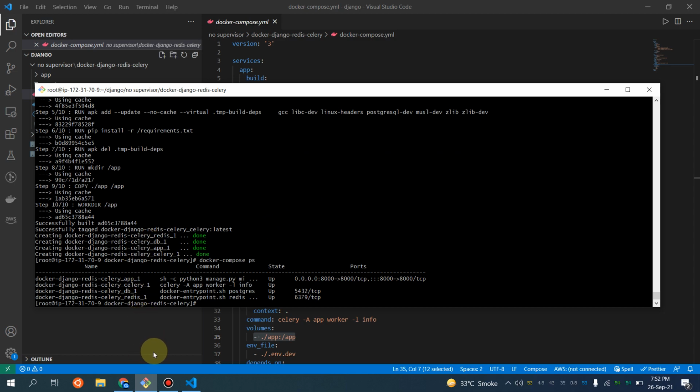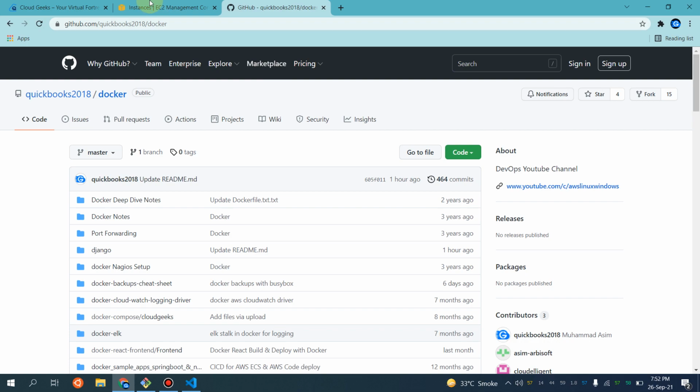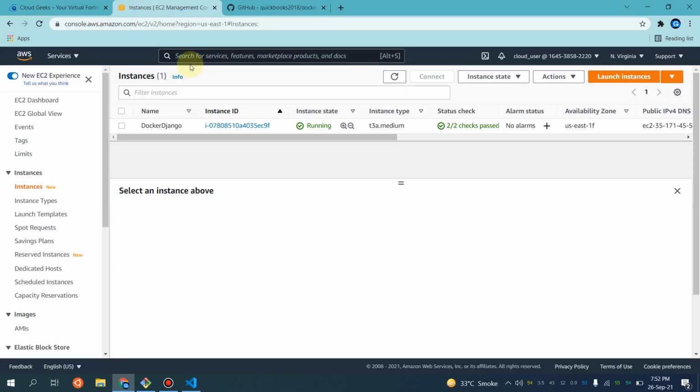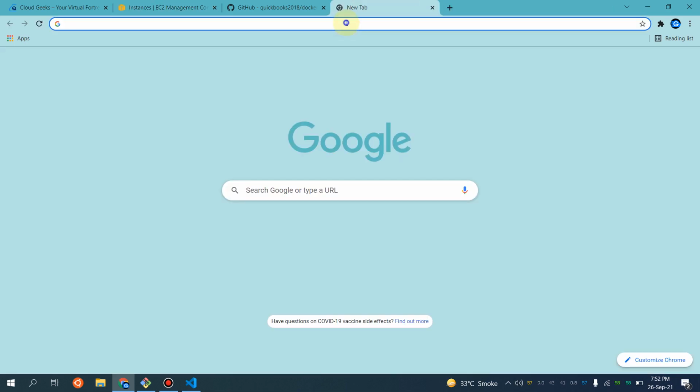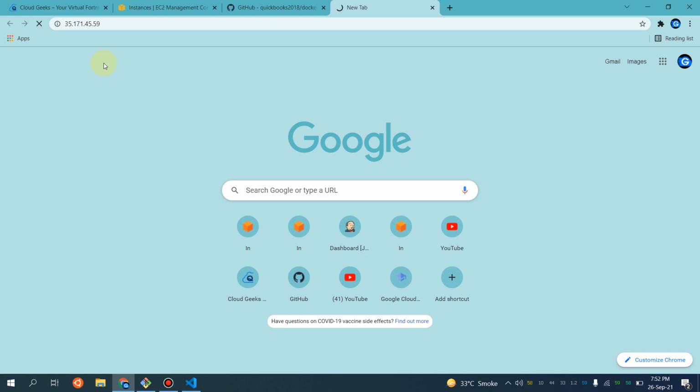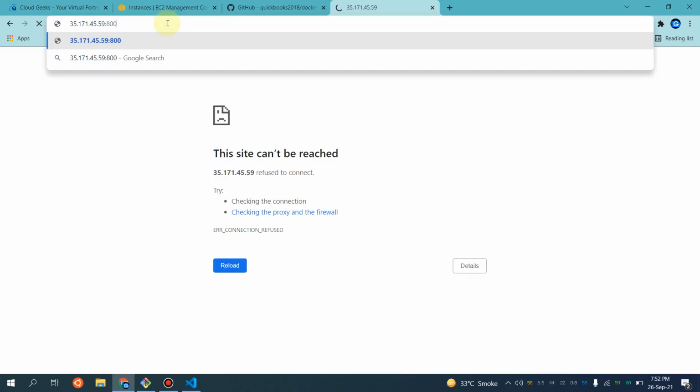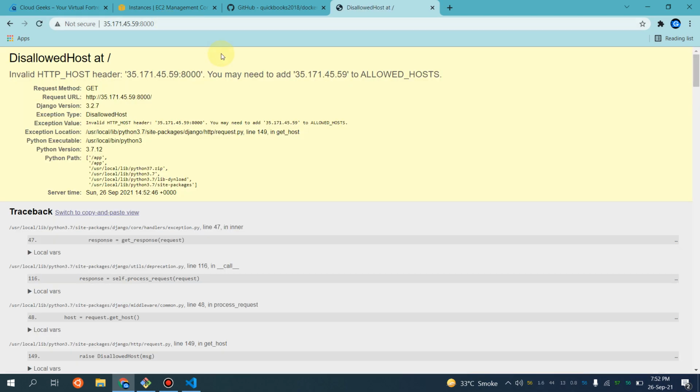Now if I navigate to the AWS Management Console, I will simply copy this and put it here, and I have to provide the port as well on which our app is listening. So it is listening on port 8000. Okay, this is available.